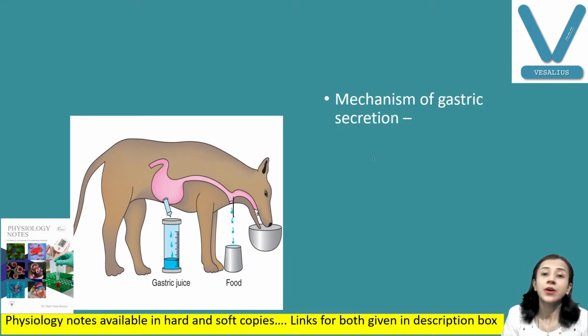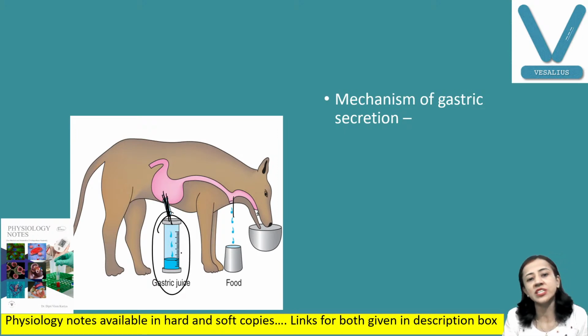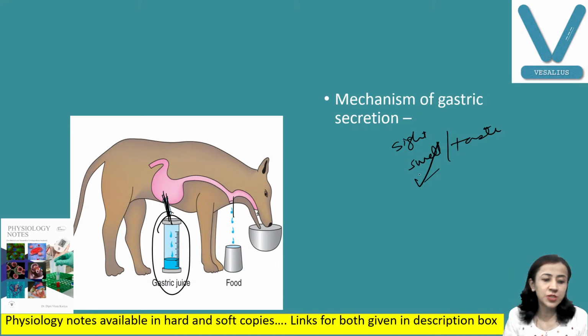We also place a cannula in the stomach and collect the gastric juice to find out how much gastric secretion there is. So after the sight, smell, or taste of food, there is gastric secretion. This proves that there is a cephalic phase of gastric secretion.